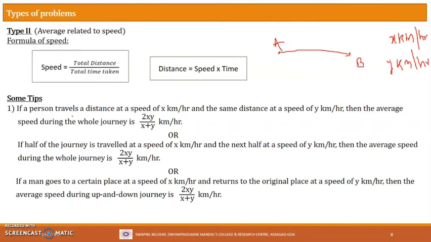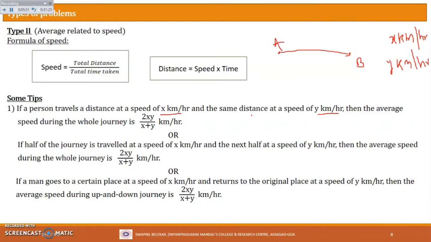If a person travels a distance at a speed of x kilometer per hour and the same distance at a speed of y kilometer per hour, then the average speed during the whole journey is 2xy upon x plus y kilometer per hour. That means the distance covered is the same, but two different speeds are given, one is x and another is y.